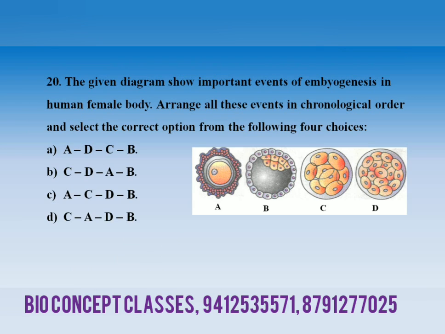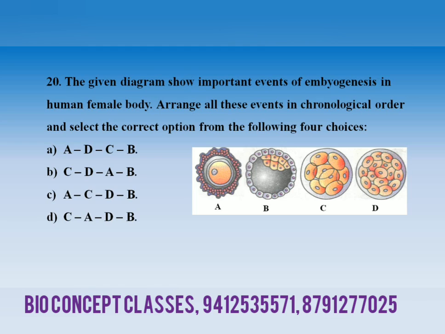Question number 20 is a diagrammatic question and it's a very important question. The given diagram shows the important events of the embryogenesis in the human female body. Arrange all these events in the chronological order and select the correct option from the following four choices.